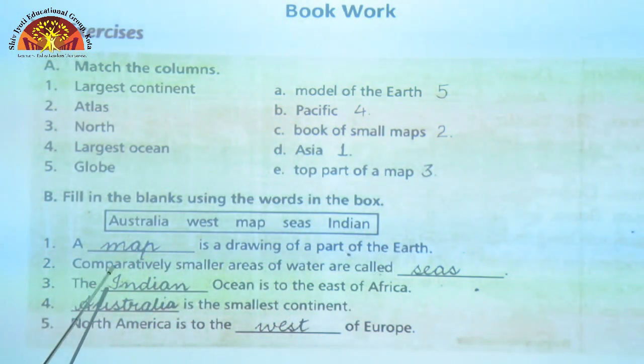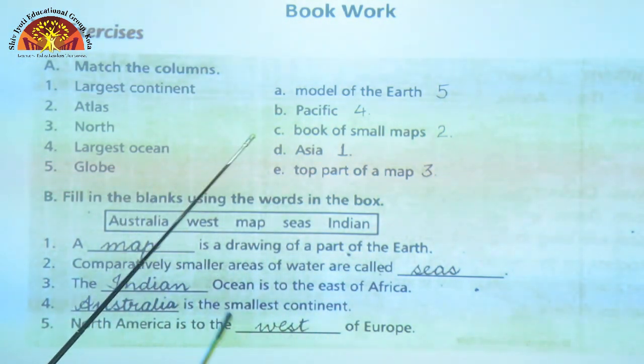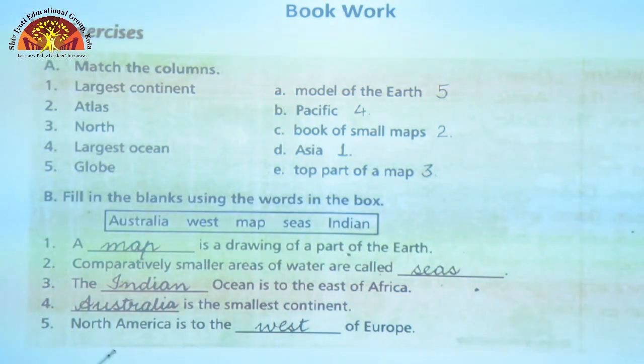Second question, comparatively small areas of water are called seas. Third question, the dash ocean is to the east of Africa. So, the Indian Ocean is to the east of Africa and south to India. Fourth question, dash is the smallest continent, Australia is the smallest continent. 5. North America is to the dash of Europe, North America is to the west of Europe.